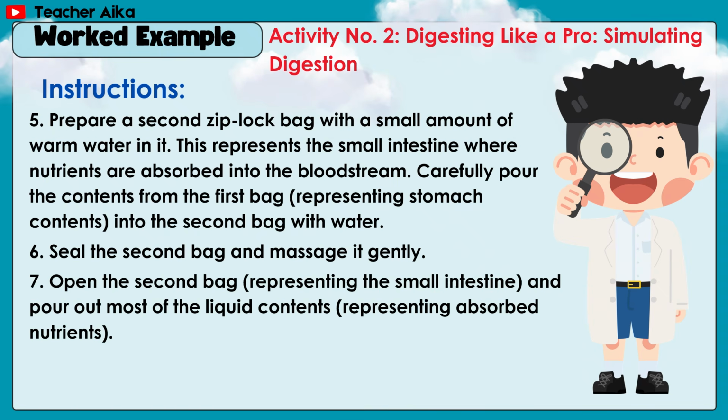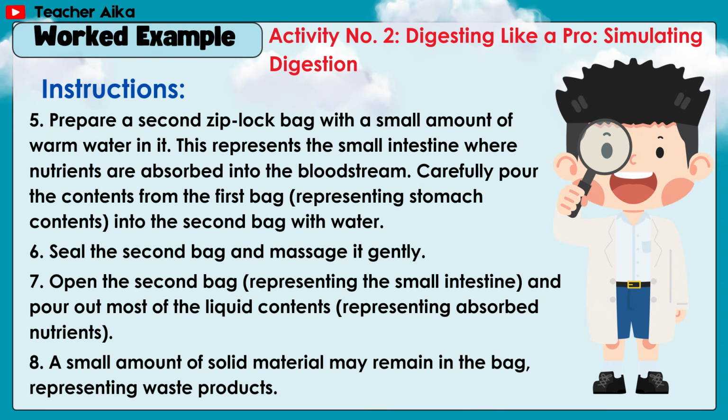Number 7, open the second bag representing the small intestine and pour out most of the liquid contents, representing absorbed nutrients. Number 8, a small amount of solid material may remain in the bag, representing waste products.